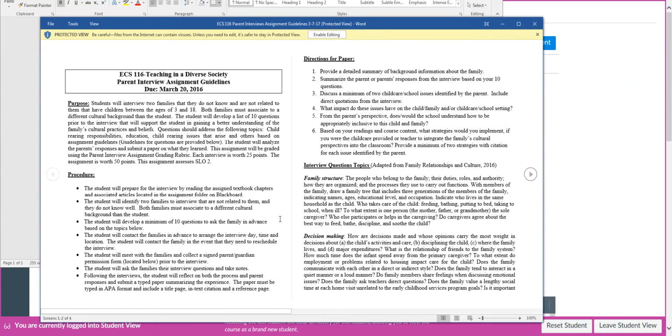There we go. Okay. Like I said, know that the date will change whenever it's due, and you'll want to check your calendar and the announcement for that. The whole purpose of this assignment is to show that you have an understanding of the content of Module 4, which is understanding the different social perspectives of individualism and collectivism and how that can cause a cultural conflict within the childcare setting. So we're really looking at school settings and childcare settings.